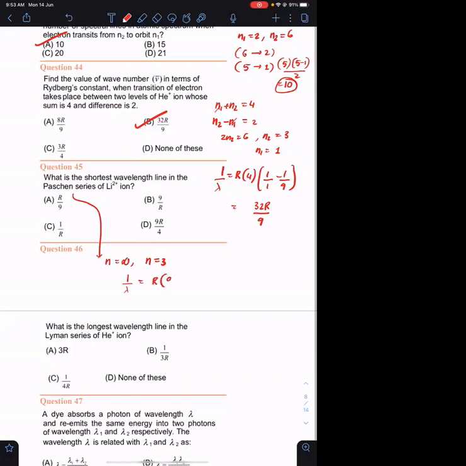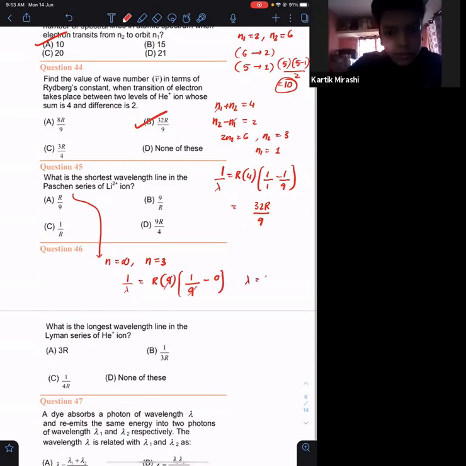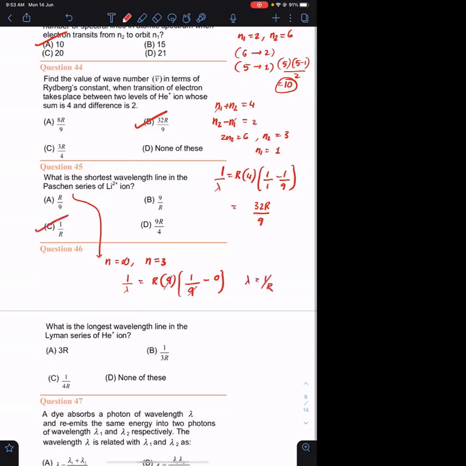Okay. N equals to infinity to n equals to 3 मतलब 1 by lambda is equals to R. Z square is 9 हो जाएगा. Lithium into 1 by N1 square, which is 9 minus 0. So 9 cancel हो जाएगा. Lambda क्या हो गया? 1 upon R, option C.